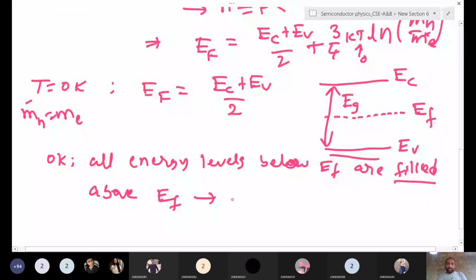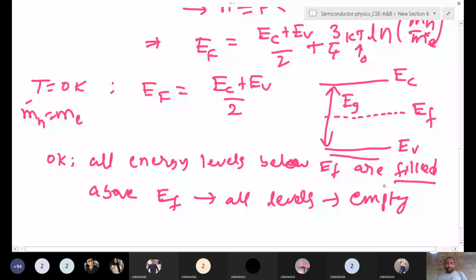This is the meaning of this expression. This is the significance of this expression. The Fermi level lying in the middle of the band gap means at 0 Kelvin, all energy levels below the Fermi level are filled, and above the Fermi level are empty. So this is the meaning. Okay, so this we have solved.